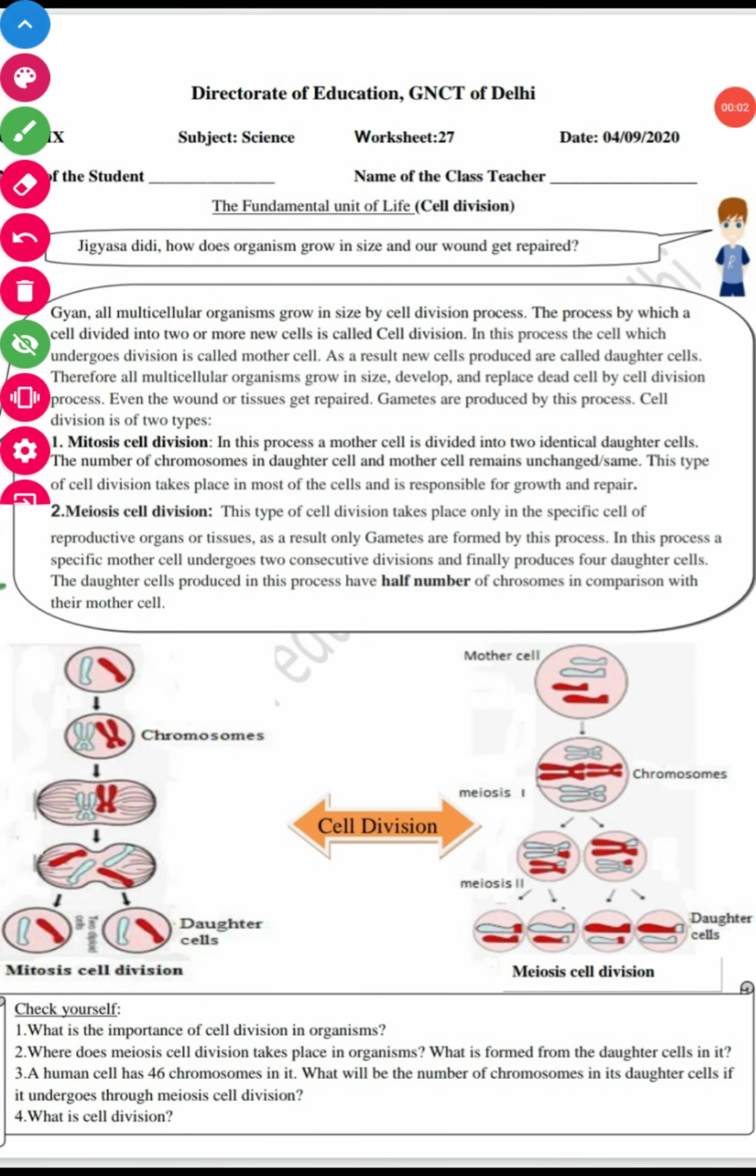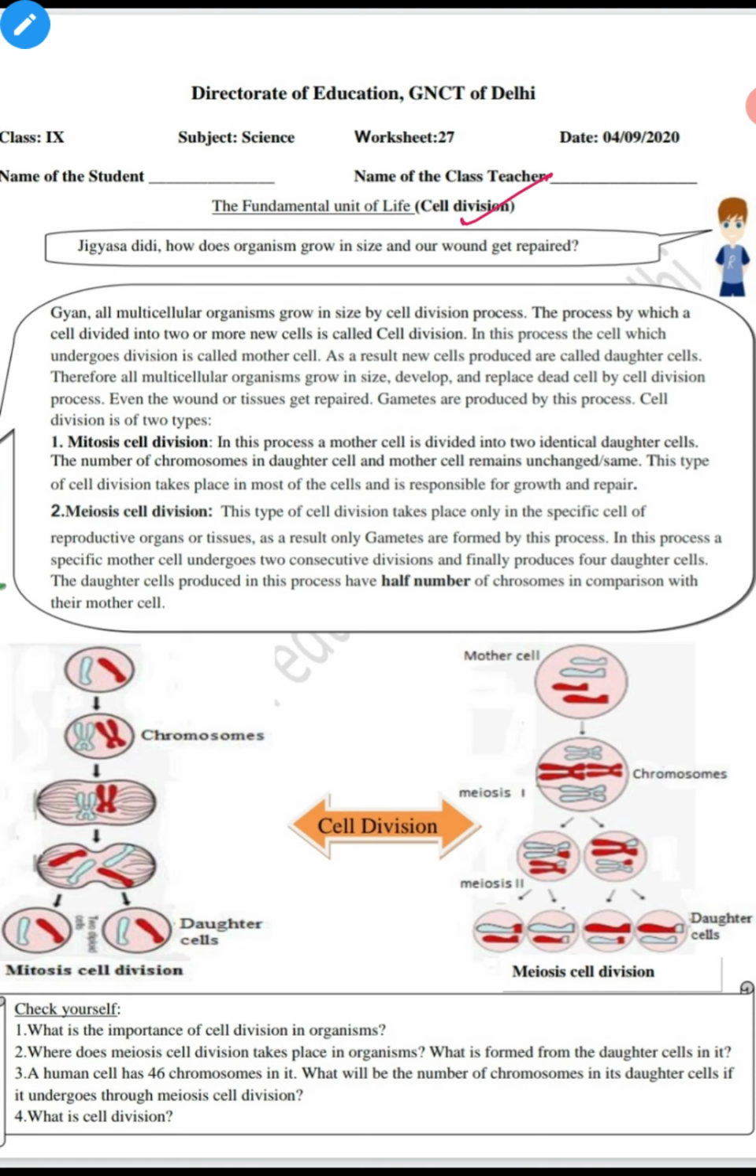Once again, good morning, students, and we are here to discuss our DOE worksheet 27, scheduled for 4th September 2020, from your chapter The Fundamental Unit of Life. And today we will discuss cell division.